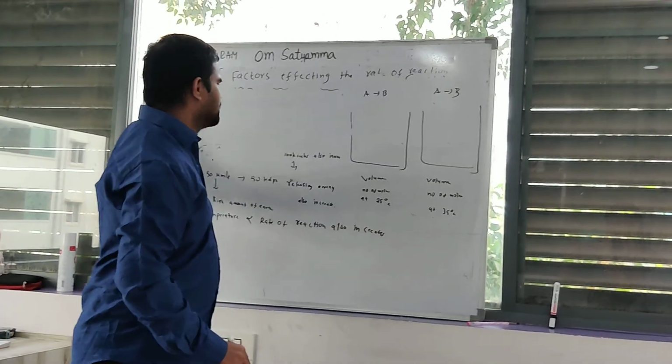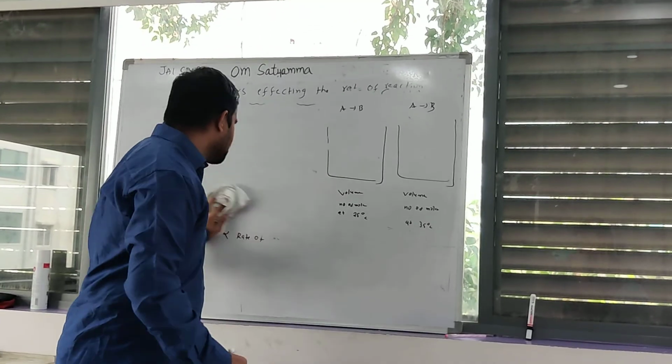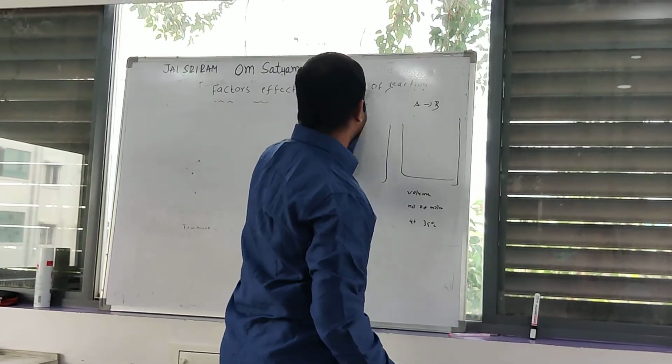Next one, very important, just a formula: the Arrhenius equation.